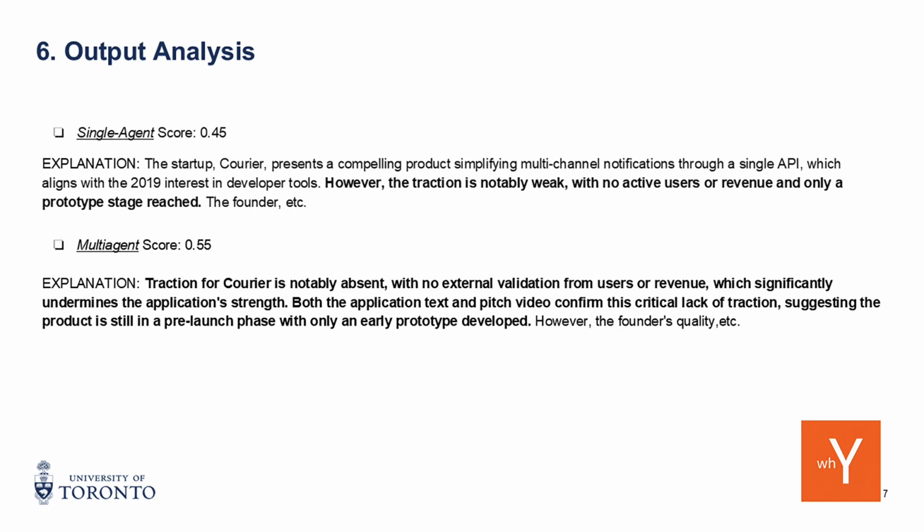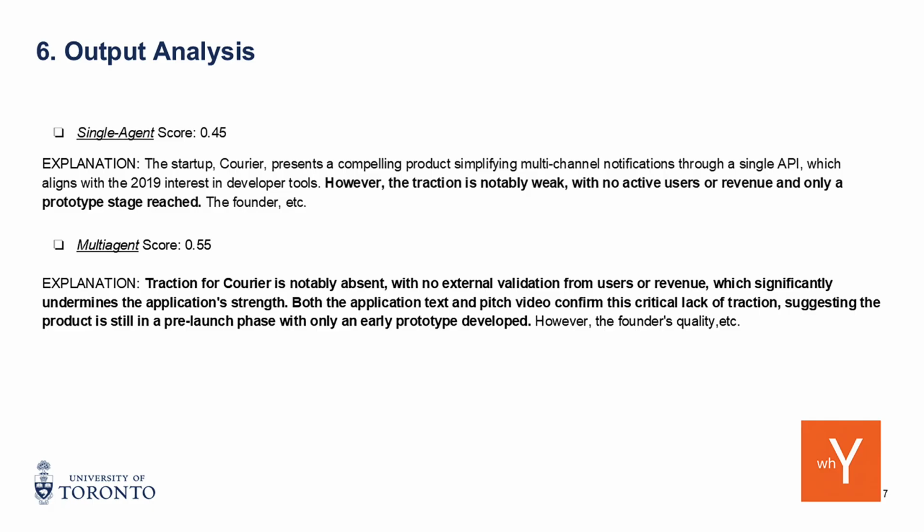And this is an example of a failure case. As you can see, the 2 models gave 0.45 and 0.55, which are both lower than 0.75, the threshold we set for passing. So the model predicted a failure for this company. However, YC actually passed this company. We can take a deeper look at the suggestions. The single prompt says your traction is notably weak. It is a summary of what happened: because of your traction, we think you will fail. Compared to that, multi-agent gives you a little more detail, that your traction is weak from your application and your pitch video.